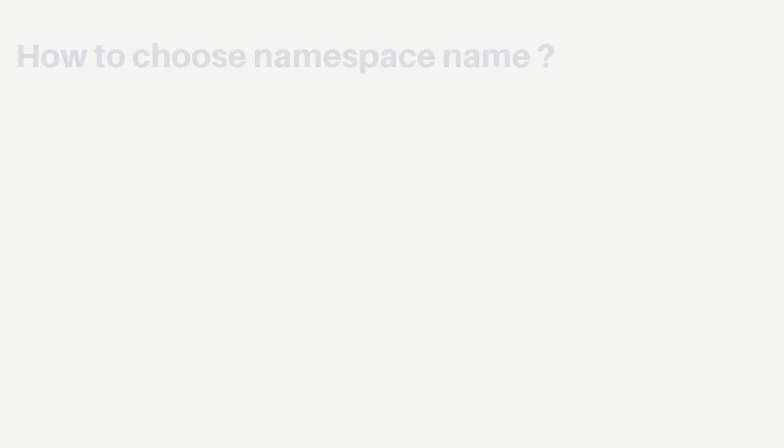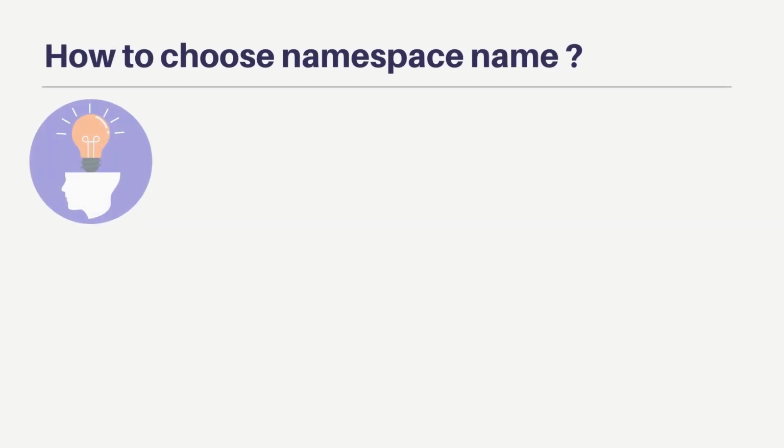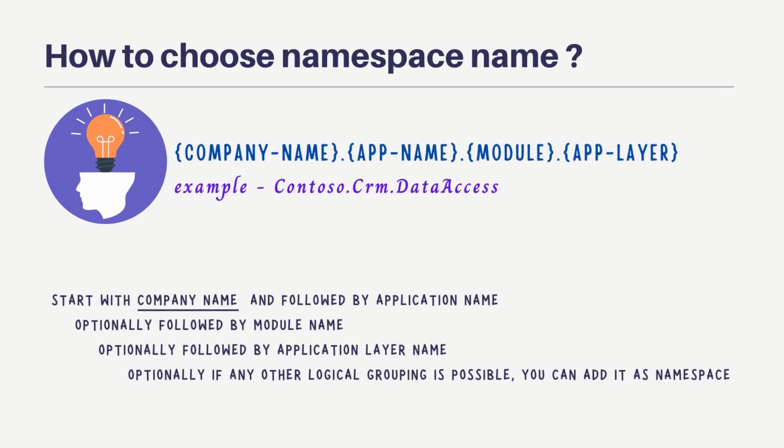Now, next question. How should we decide what should be the namespace for our code? Generally, your namespace should begin with the company name followed by the application name. Let's say our company name is Contoso and we are creating an application with the name CRM. The namespace for our code base may start with Contoso.CRM. You can also add any other token if you want. For example, you can add module name and layer name after the application name to distinguish the classes logically by module as well as by application layers. As long as it is logically organizing the code, it is fine.